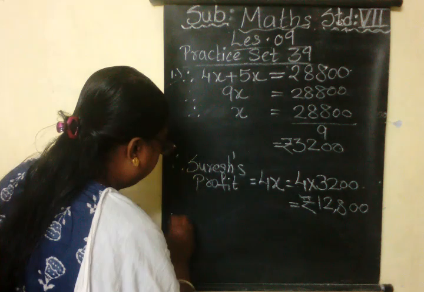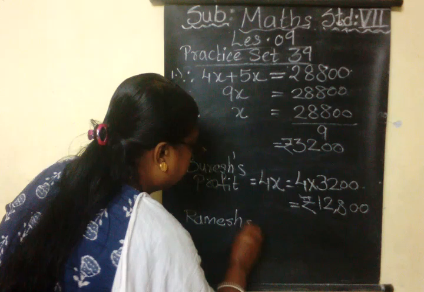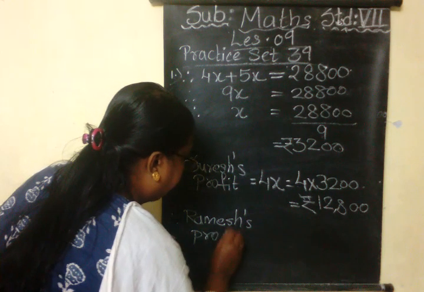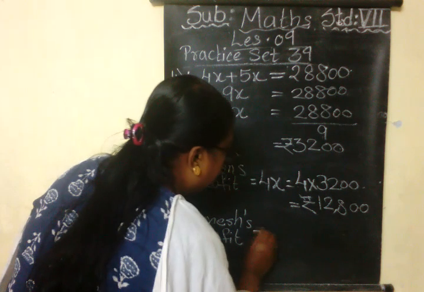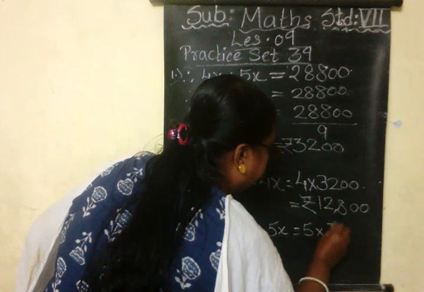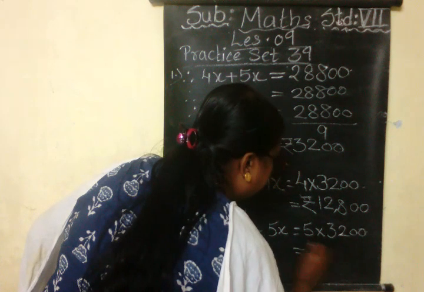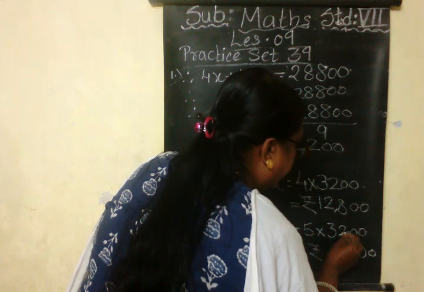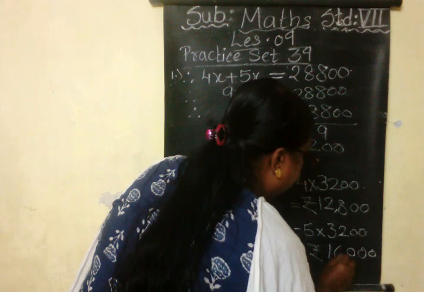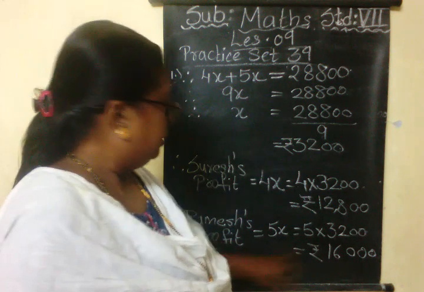And therefore Ramesh's profit is equal to 5x, which is equal to 5 multiplied by 3,200, which gives me the answer rupees. 2 zeros I'll write first. 5 2s are 10, 0 carried 1, 5 3s are 15 and 1 is 16. That is 16,000 is the profit of Ramesh.